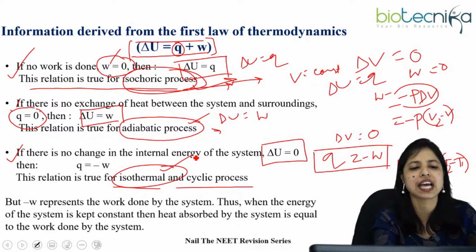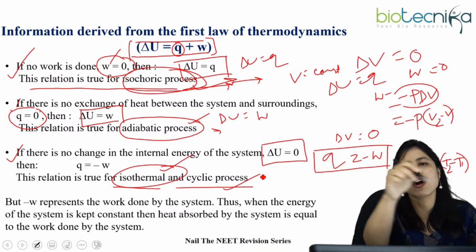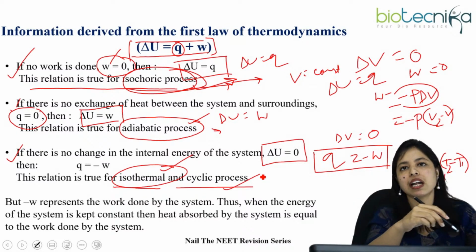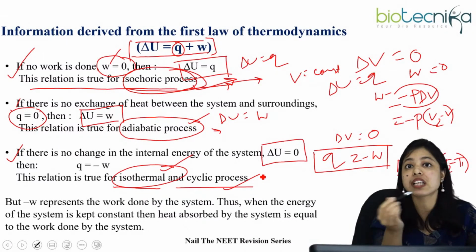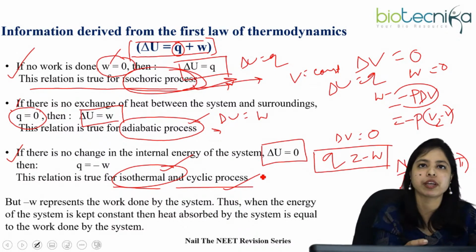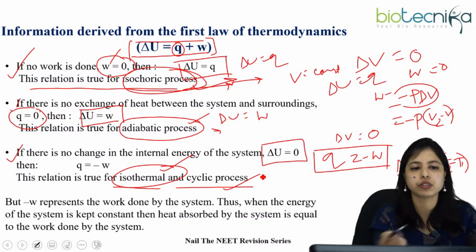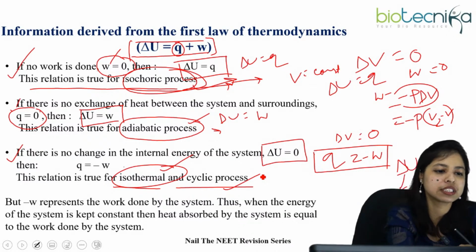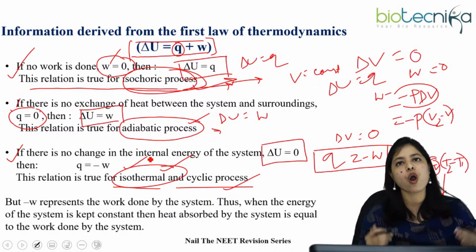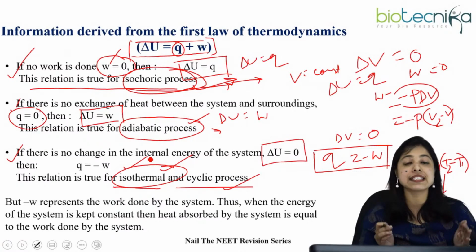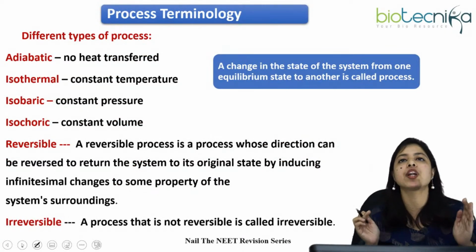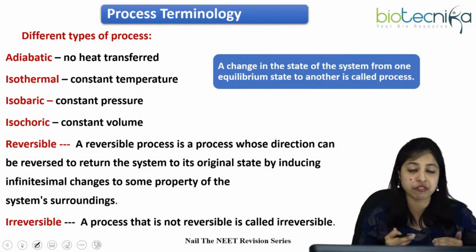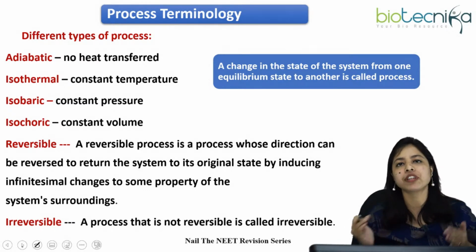Also in some type of cyclic process, you are ultimately coming through the position from where you started your journey, right? In that way also, same way, delta T will be equal to 0. So that is also true for this relation. What we have got from this is information about the process terminology, all from the first law of thermodynamics, right?